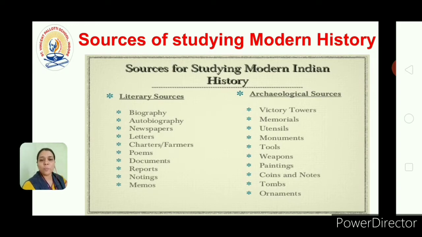If you have ever been to a museum, you have seen many very old things from many years back there. So that is the source from where we got our history. About our history we got to know from it. So these are the two types of sources from which we got to know about the history.